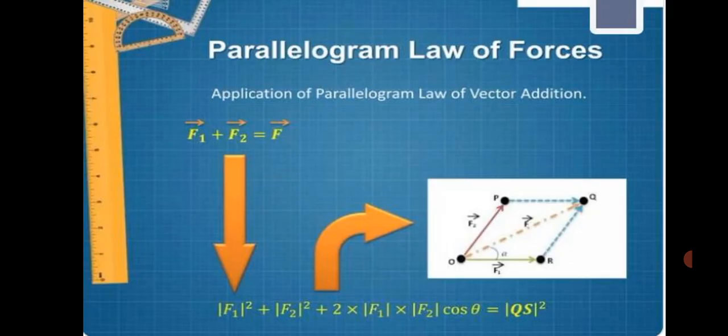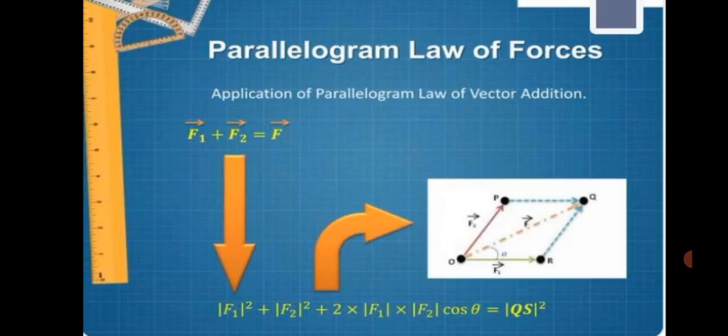So one point is fixed, O. The forces are acting on that point. The forces are F1 and F2 acting on the points P and R, that is the point Q. Draw the lines.